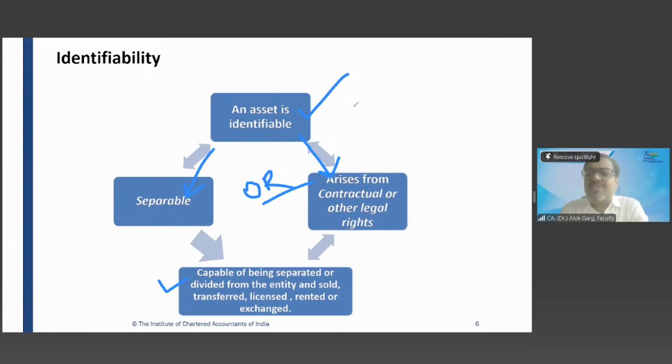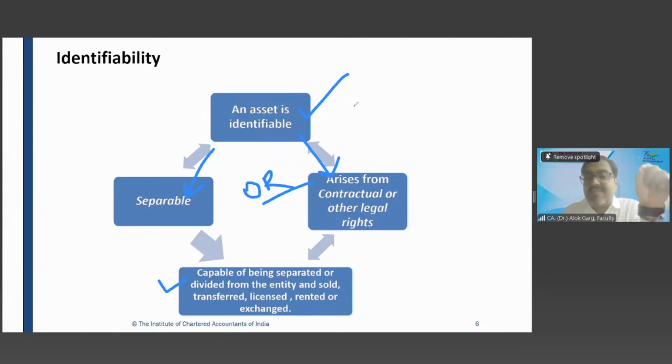So Pidilite cannot sell market share by dividing the market share from Pidilite. Right? Yes, if the promoter of Pidilite sells Pidilite to Reliance, automatically the market share will also go to Reliance. But the point is this market share cannot be divided from the company. It cannot be separated from the company. Market share cannot be rented out to other parties. Market share cannot be exchanged or transferred, and hence it is not meeting the definition of separable, and hence it will not be capitalized, right?